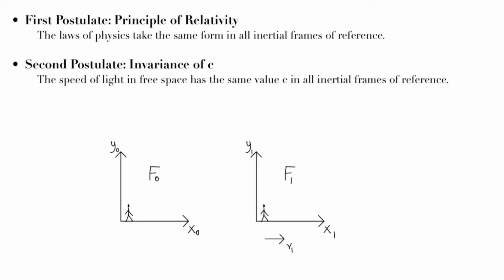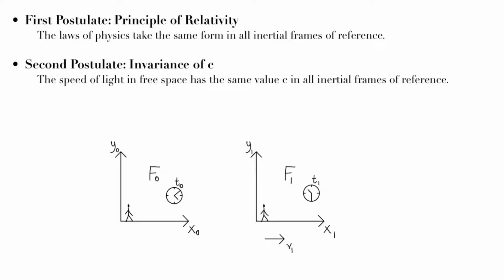Both f0 and f1 have their respective clocks, and they can show different times relative to each other. Not only that, if the guy in f0 looks at f1, he can see that the time in f1 moves more slowly than his own clock. And because f0 is moving away from f1 as well, the guy in f1 thinks that his clock moves faster than the one in f0. We will soon prove that this is a fact.